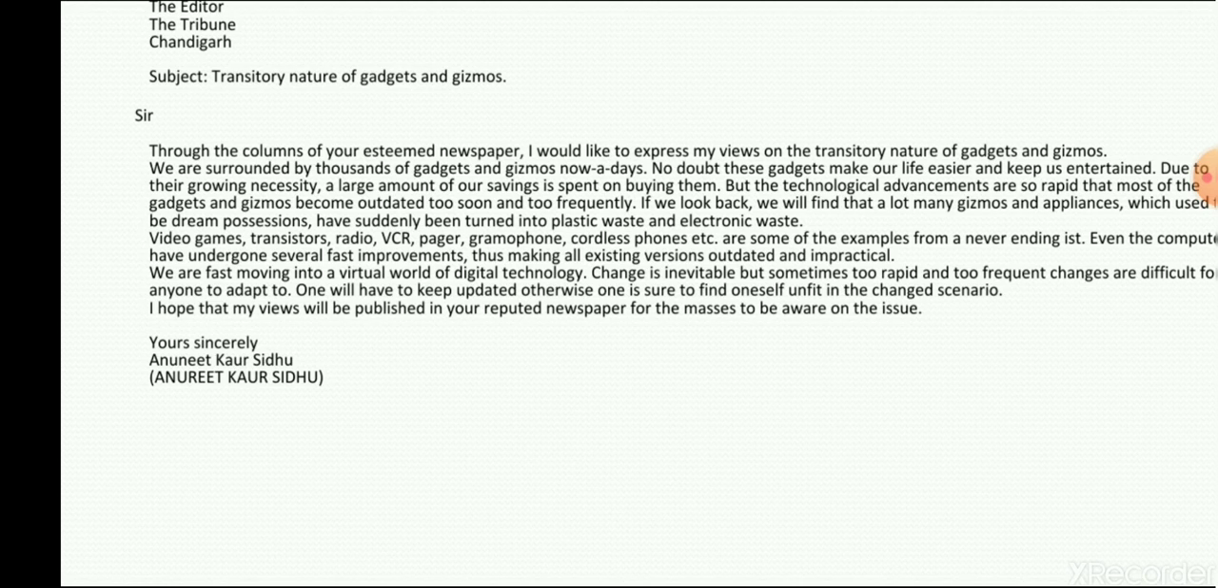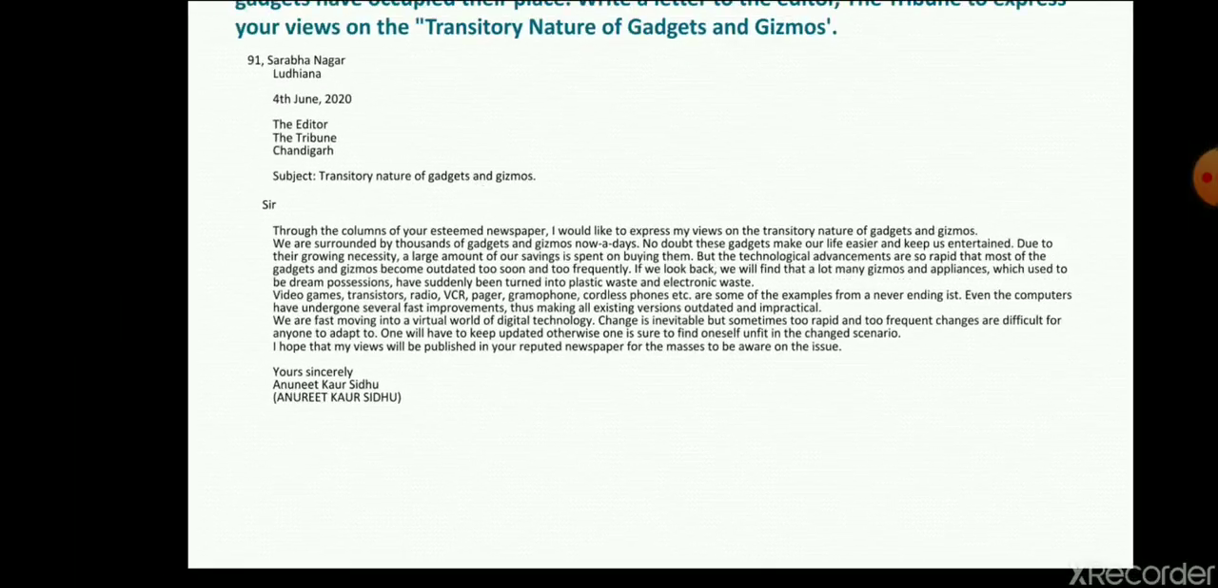So we have to keep ourselves updated, otherwise we are sure to find ourselves unfit in the changing scenario, because the time is changing rapidly, so we have to change ourselves, right? So I hope that my views will be published in your reputed newspaper for the masses to be aware of this issue. Yours sincerely, Anurit Kaur Sidhu. Then the name in capitals, right? I hope the letter is very much clear to all of you.